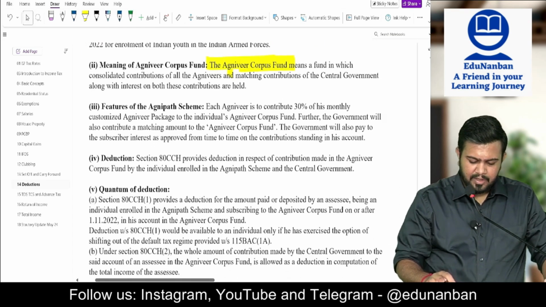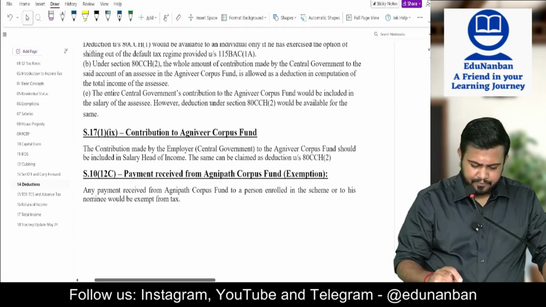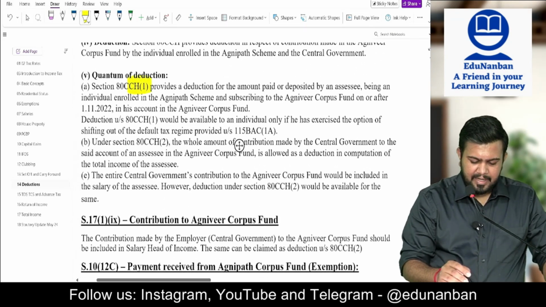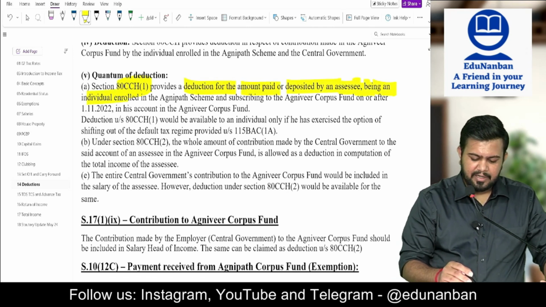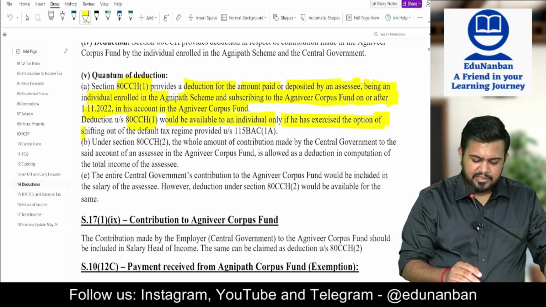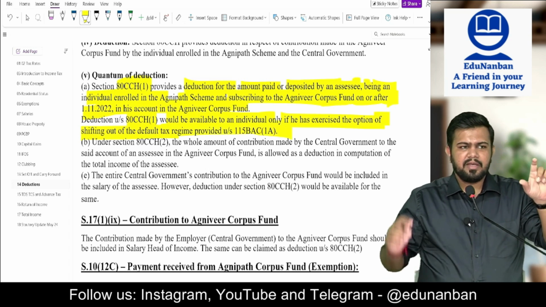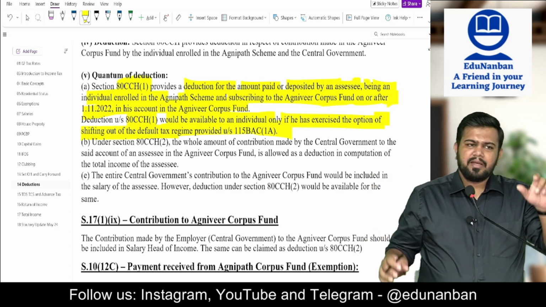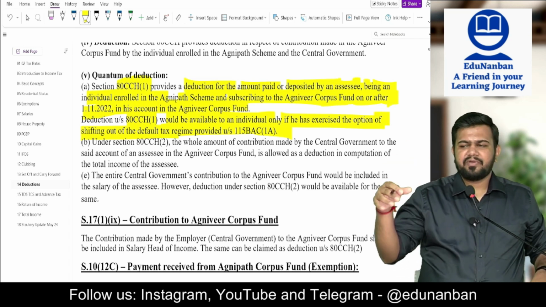Now, what is the specialty from the income tax point of view? Let us see the quantum of deduction. 80CCH subsection 1: deduction for the amount paid or deposited by the assessee, being an individual enrolled in the Agnipath scheme and subscribing to the Agniveer corpus fund on or after 1/11/2022. Deduction under section 80CCH would be available to an individual if he has exercised the option of shifting out of the default tax regime. So 80CCH subsection 1 is for employee contribution, subsection 2 is for employer contribution. 80CCH(1) is available only in the old tax regime. 80CCH(2) is available in both the old and the new tax regime.